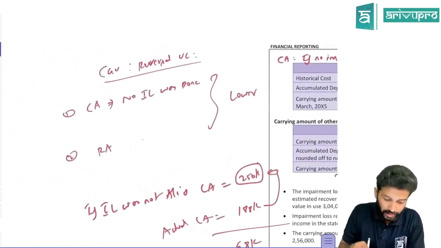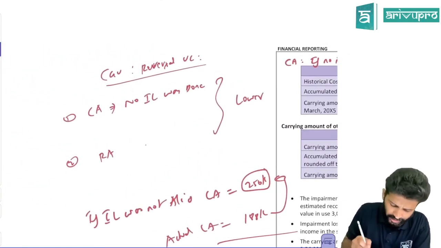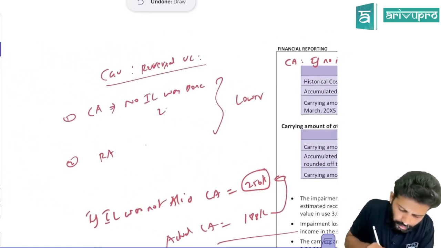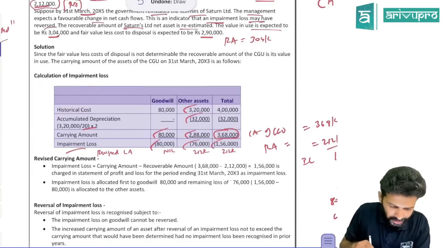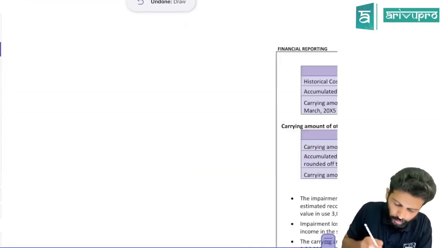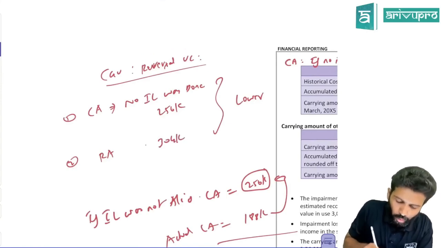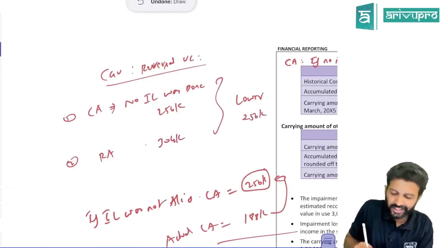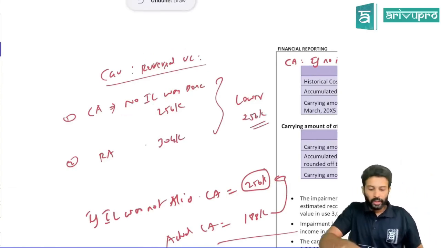So why did we consider the recoverable amount here? The recoverable amount was not required because if you had not done impairment loss, the carrying amount would have been 256. The recoverable amount is much higher. I think they gave it in the question: 304 and 290. The higher of the two is 304, and the lower of 304 and 256 is 256. Hence I did not bring it in. This is one good question.